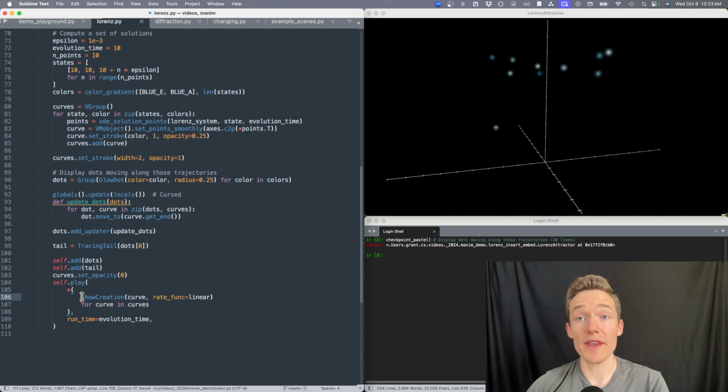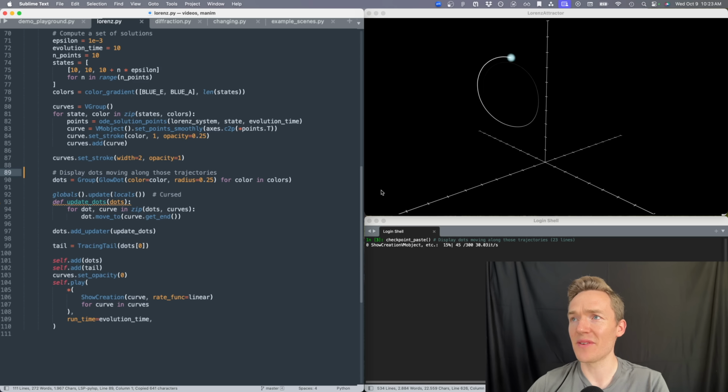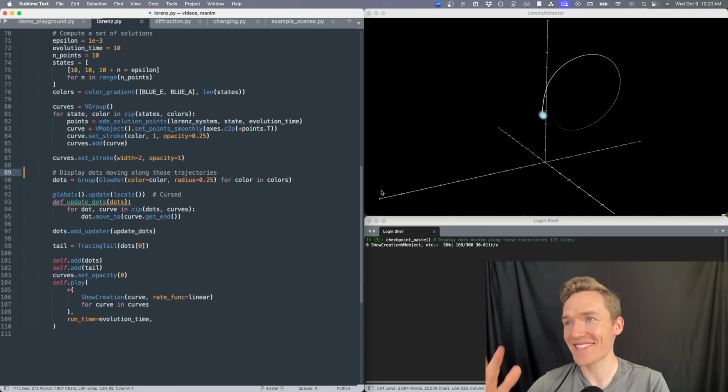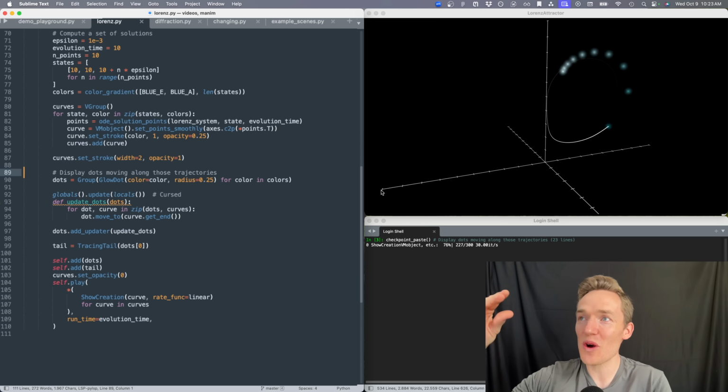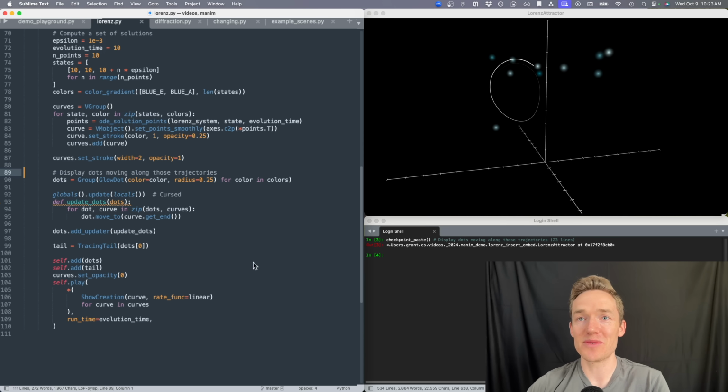So they'll be drawn. That will determine where the dots go as they're having this kind of update function called on them, but we won't actually see them. What we will see is this one tail for one of the dots, I think. So the way that it looks, great. We see that one little tail, and it fades out in the back. I like the effect. It goes from full opacity to zero opacity, zero stroke width.